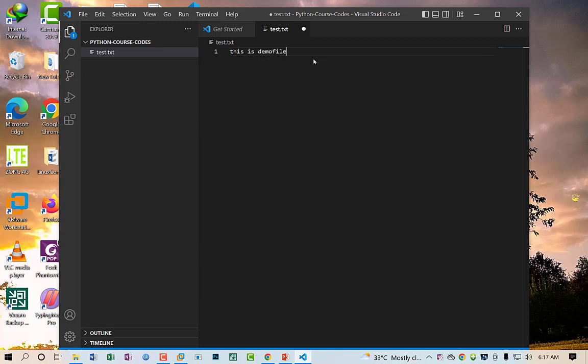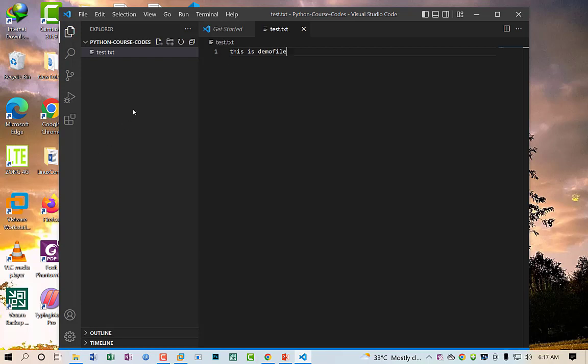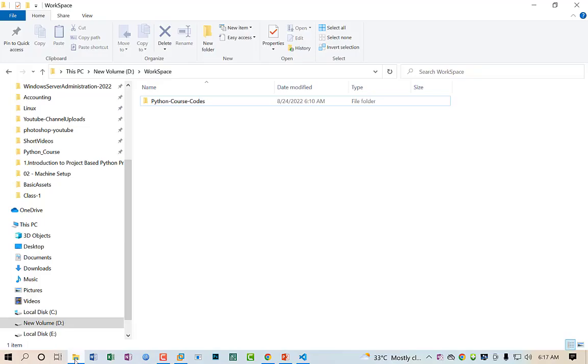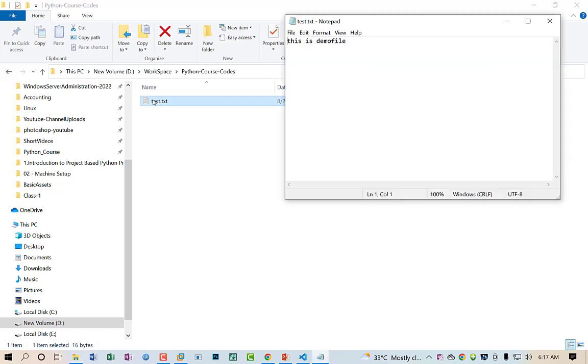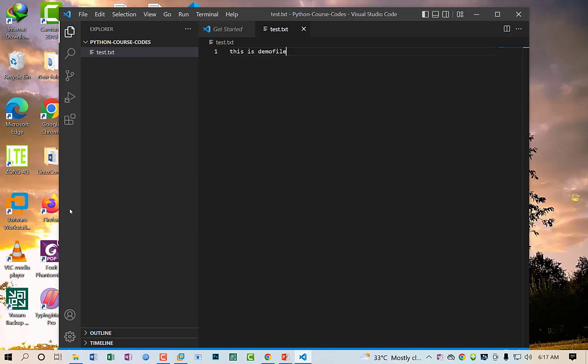file. I will save this file by clicking on the File menu, and there is a Save button. You can also press Ctrl S to save your project. This file is created within the Python course code folder. I will double click and open it. You can see this is the demo file. In this way we can create any project file within our project folder.